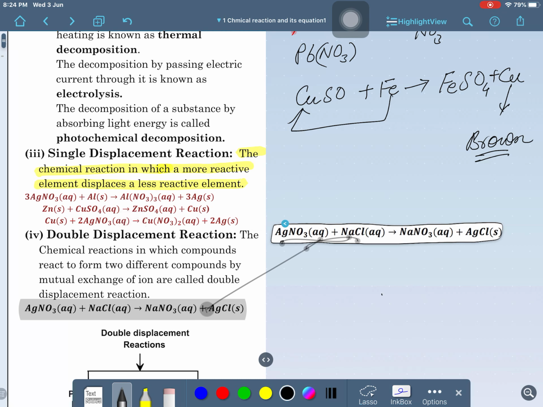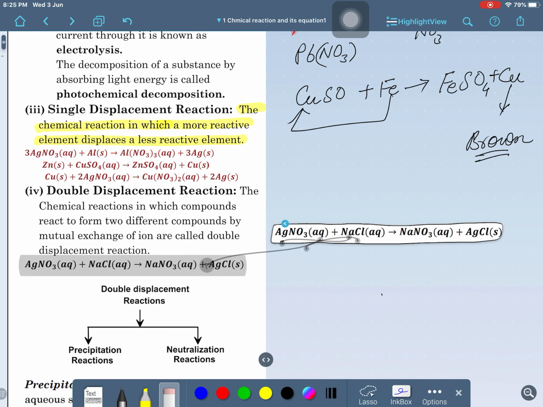Which is more reactive, chlorine or NO3? We will not say more reactive or less reactive here, we will simply say who replaces whom, is that clear? So, a double displacement reaction is taking place here. Clear guys? Yes, now look at the next concept.